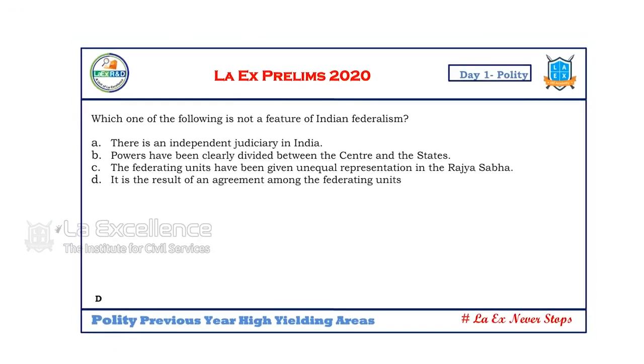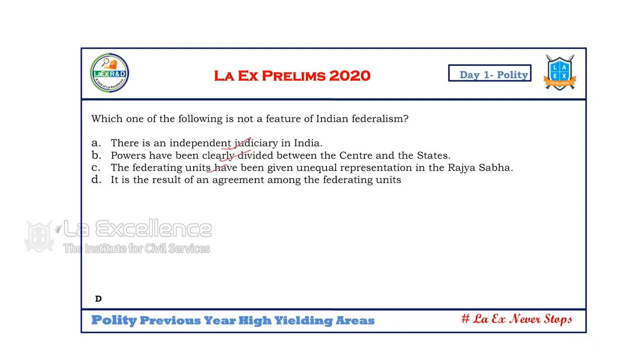Which of the following is not a feature of Indian federalism? Not a feature of Indian federalism. There is an independent judiciary, true. Powers are divided between the center and the states, true. The federating units have been given unequal representation in the Rajya Sabha, true. That's why Indian federalism is called asymmetrical federalism.